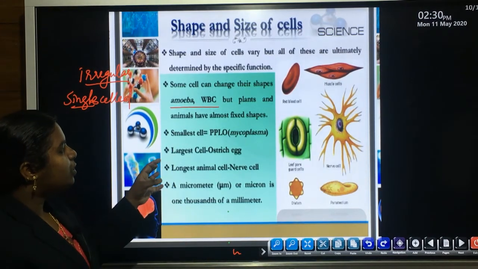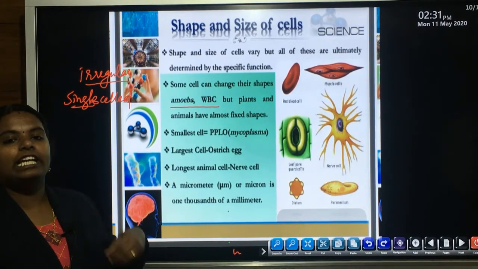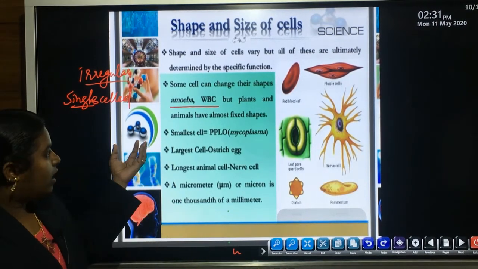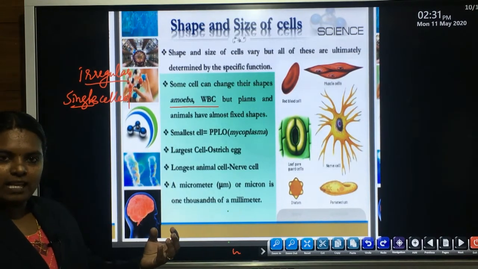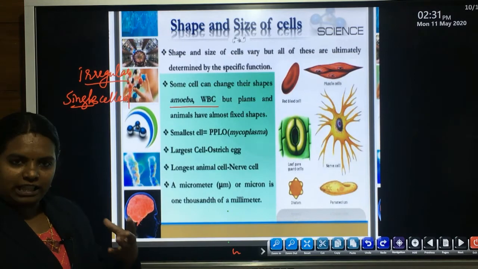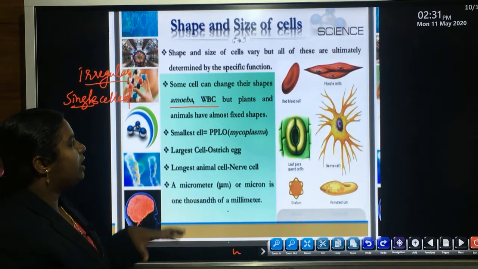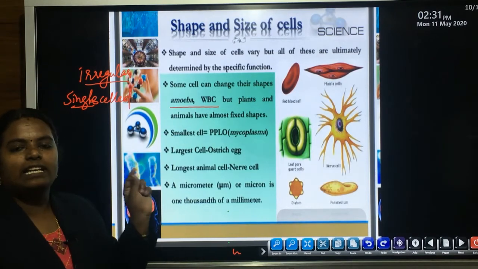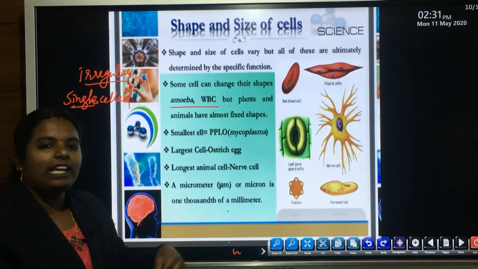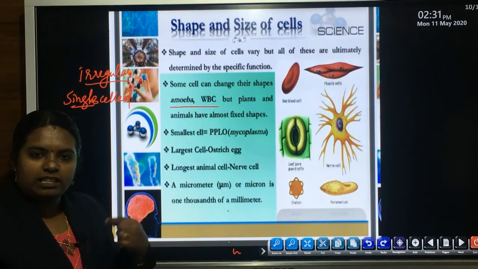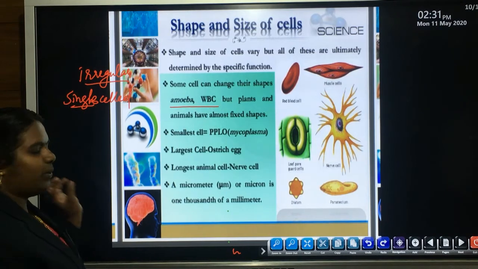So, amoeba have to obtain food with the help of that single cell body. Then after the intake of the food material, further digestion, as well as absorption, assimilation and excretion, all these processes are carried out with the help of the single cell itself. According to their body needs, they always have a tendency to change the shape of the body. That is why it is termed as irregular shape.